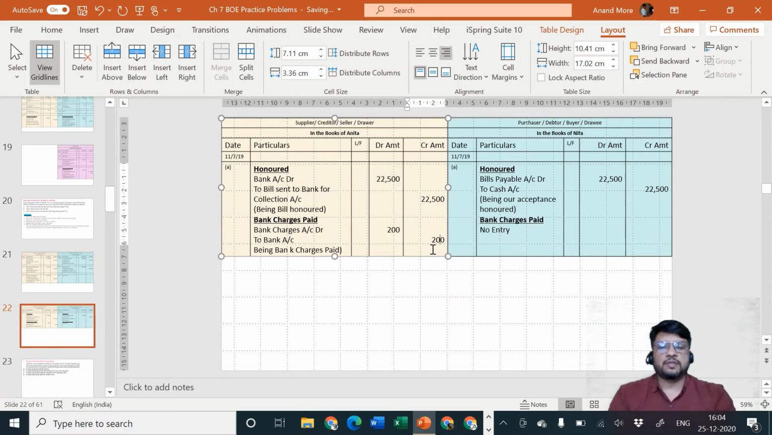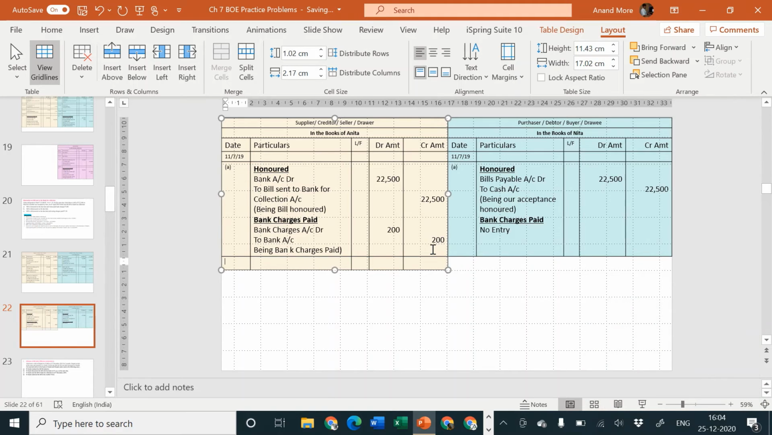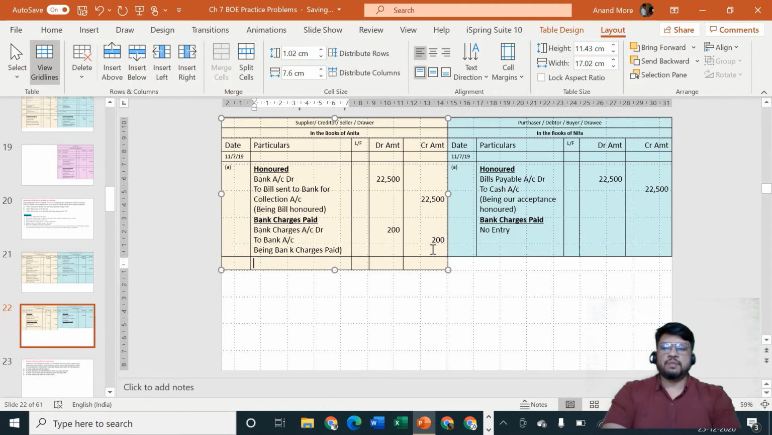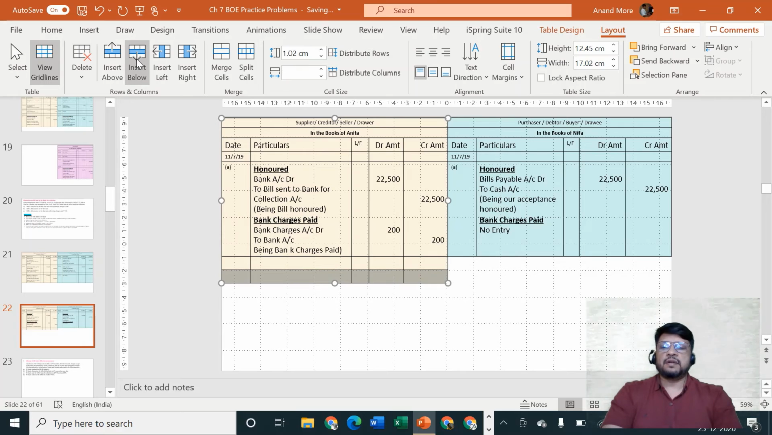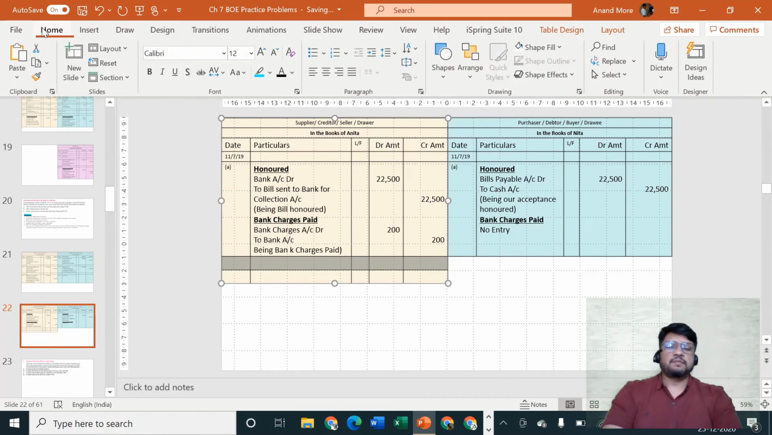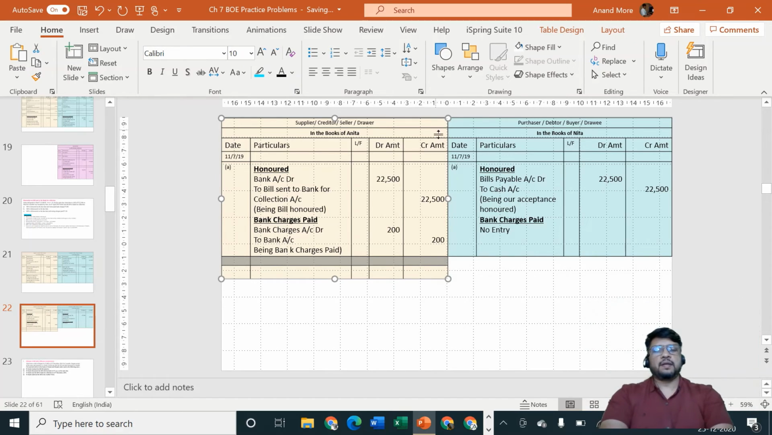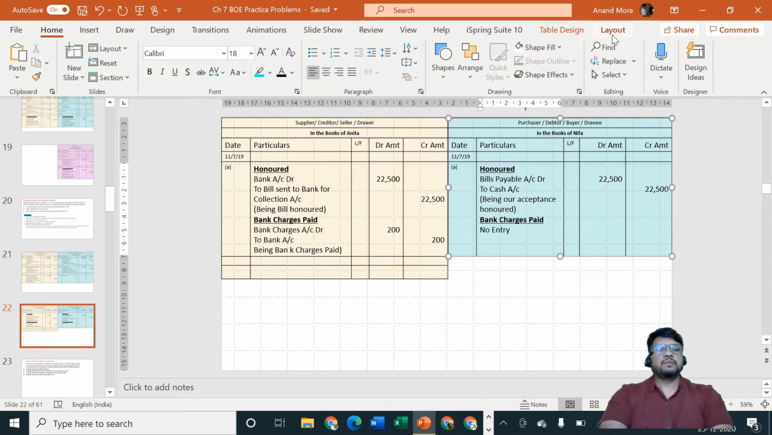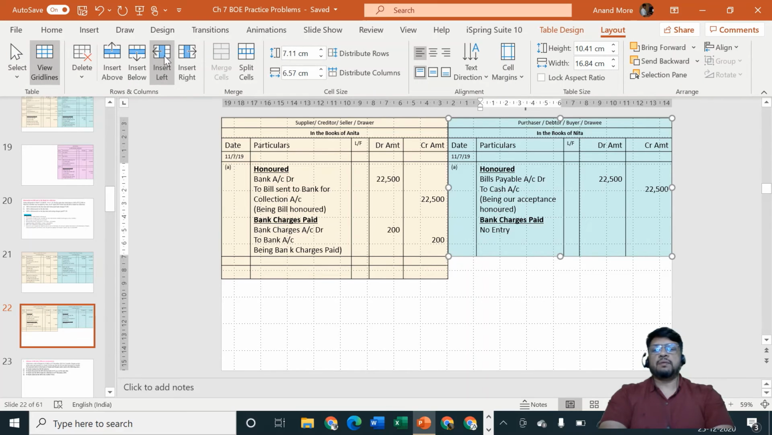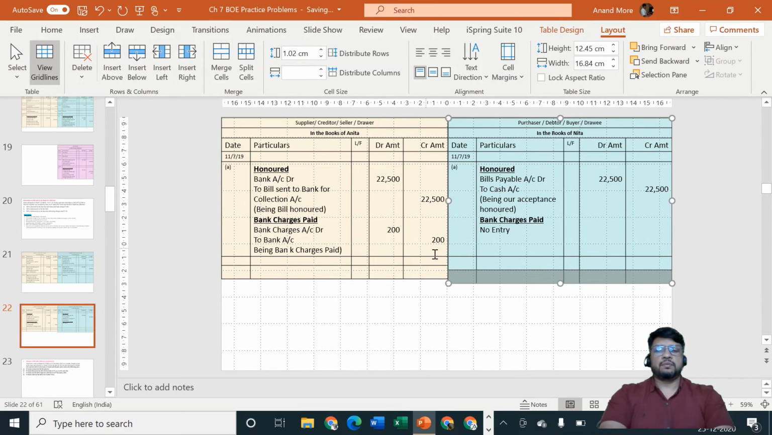Let us now consider situation B. Before going for situation B, let me insert below. And this one I am going to consider as page number 10. And here also I'll do the same. Layout, insert below, and this one I'm going to consider as what? Font size of 10.